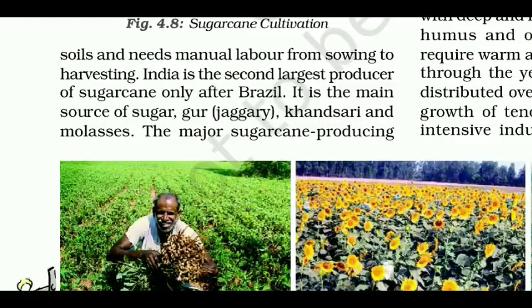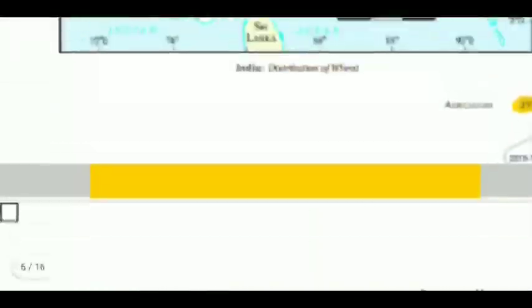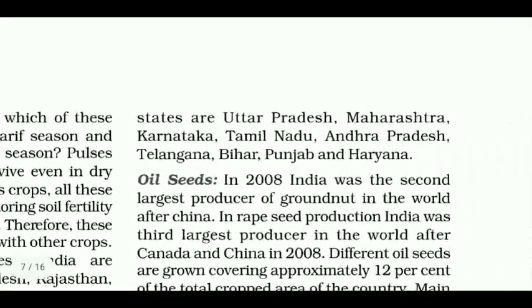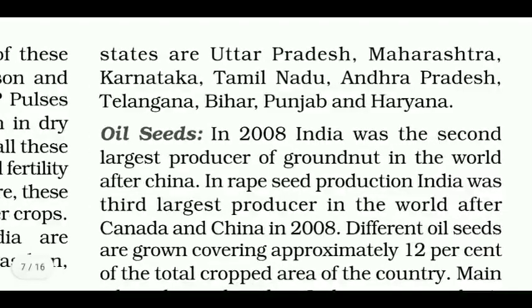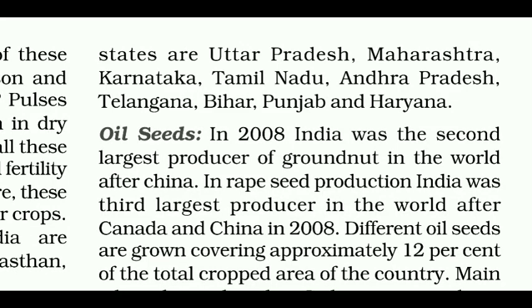India is the second largest producer of sugarcane only after Brazil. It is the main source of sugar, gur, jaggery, khansari and molasses. The major sugarcane producing states are Uttar Pradesh, Maharashtra, Karnataka, Tamil Nadu, Andhra Pradesh, Telangana, Bihar, Punjab and Haryana.